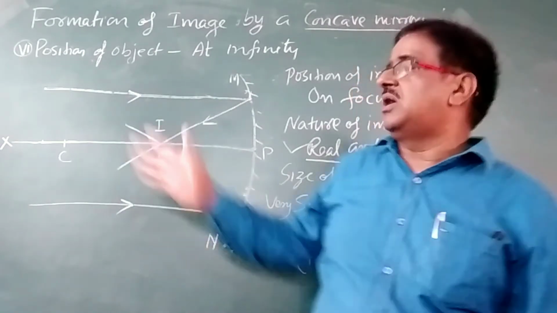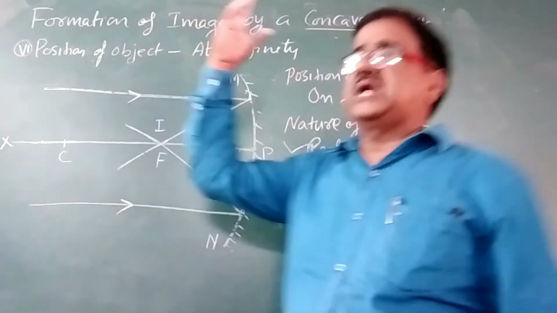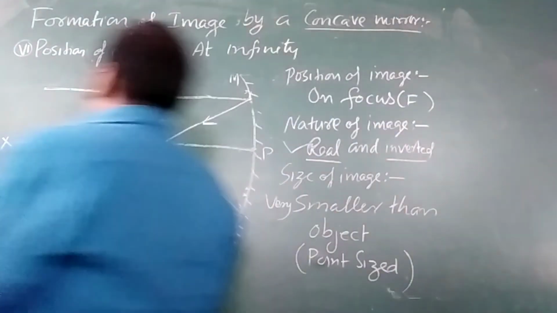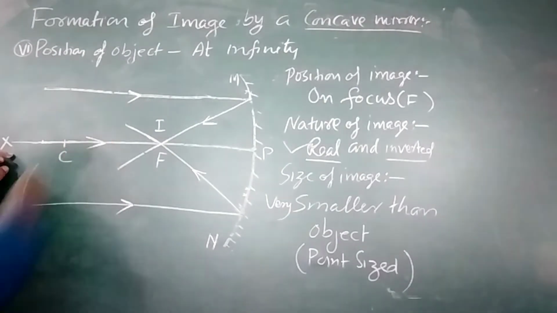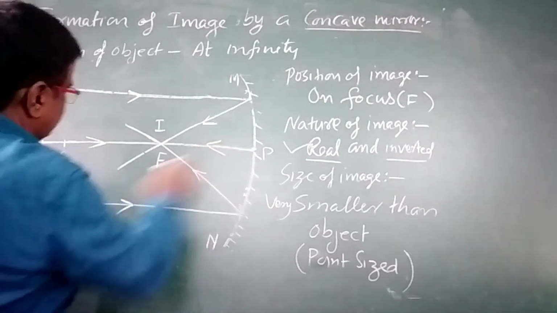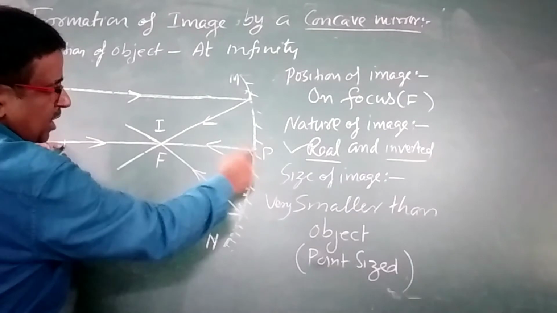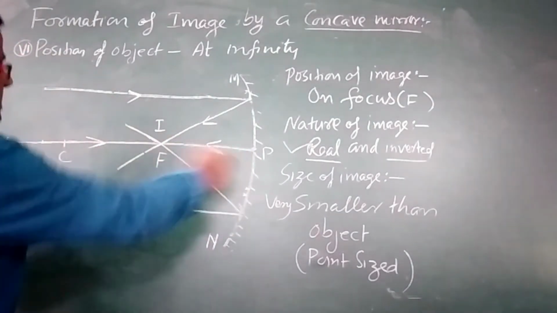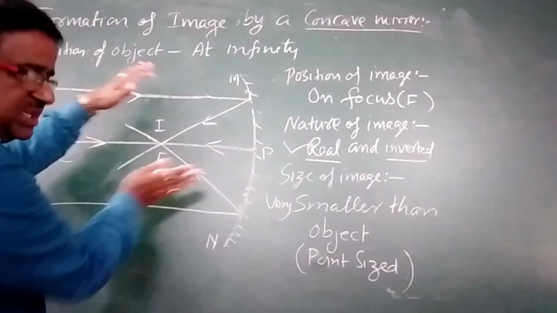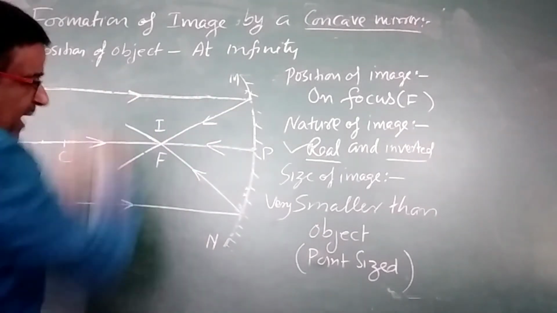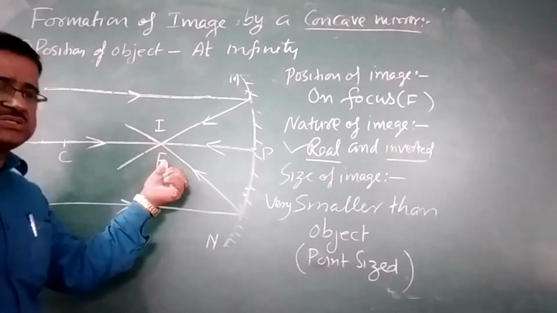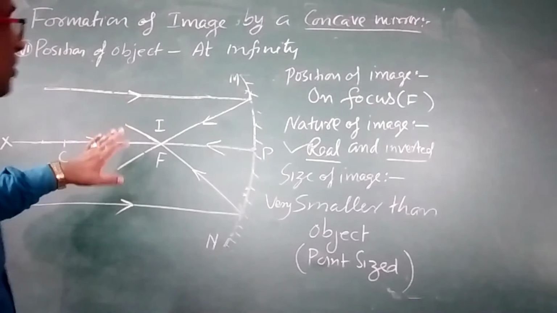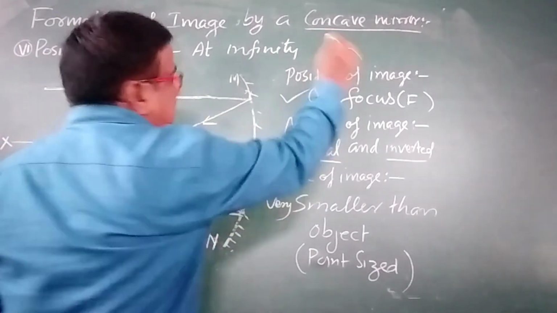The concave mirror is placed such that all the light rays coming from the object which is at infinity are parallel to each other. So we may consider this as a ray also, and it will retrace, because if the light ray is coming through the center of curvature, it will retrace its path. So it is retracing. Here we have considered three rays, all parallel, so they will meet at the focus. So the image is formed at the focus. So the position of the image we have got is on the focus.